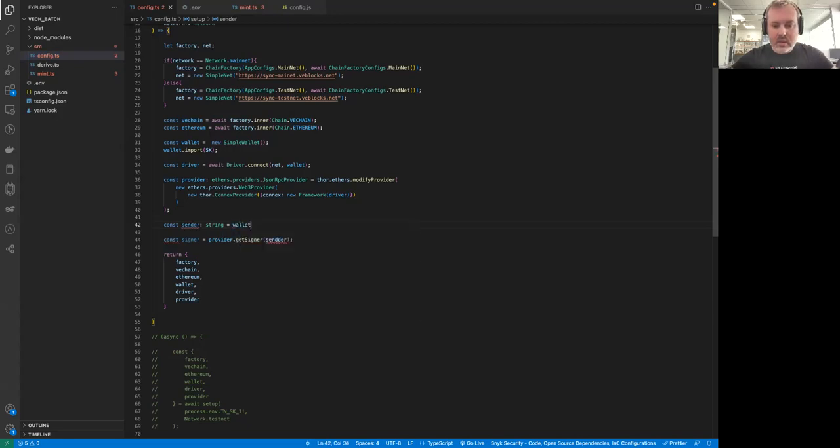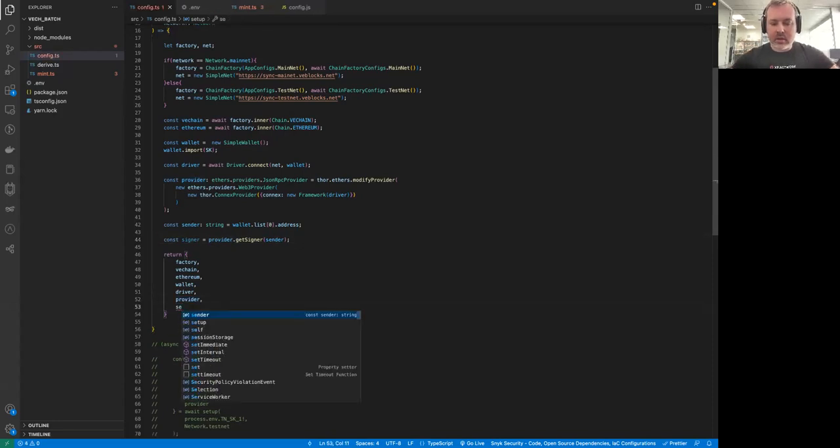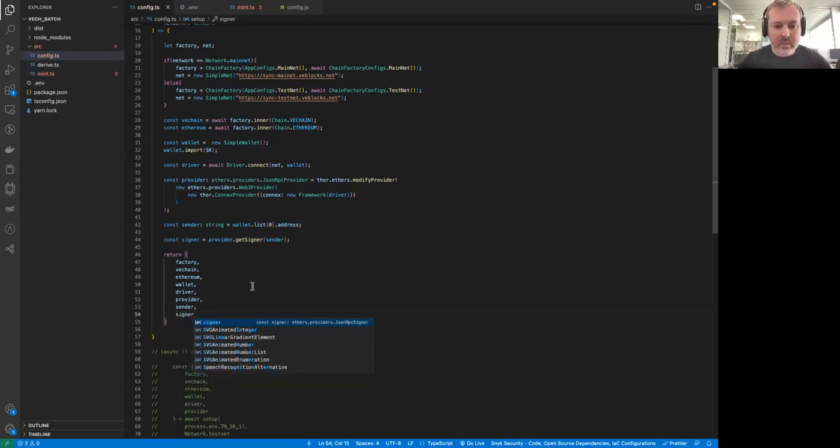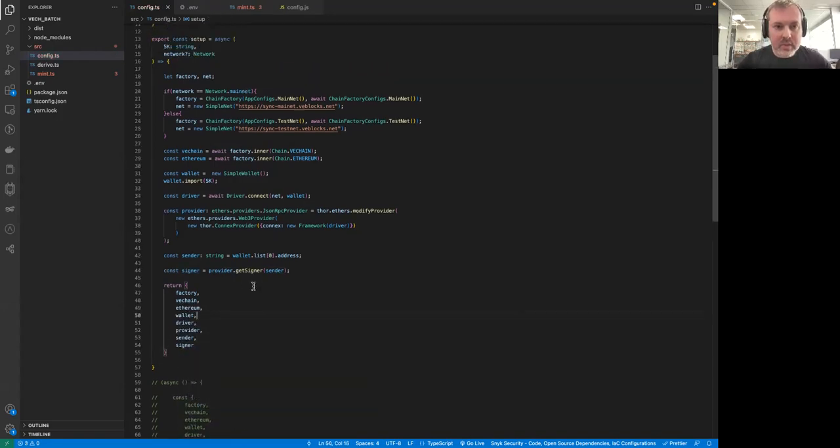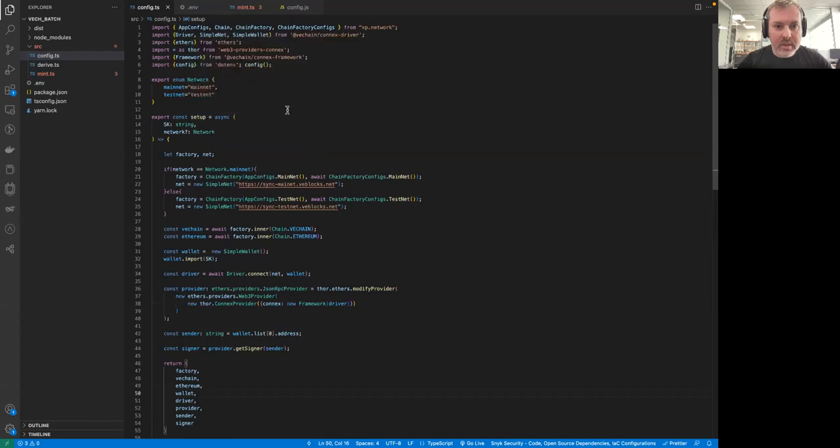We can say wallets list. Let's take the first element because we actually have only one, and let's extract the address from there. And there we go, we have the sender. There was a typo here. So now we have the sender and the signer, which we can add to the exports here, sender and signer, like so. Okay, so we've updated our setup function a bit.